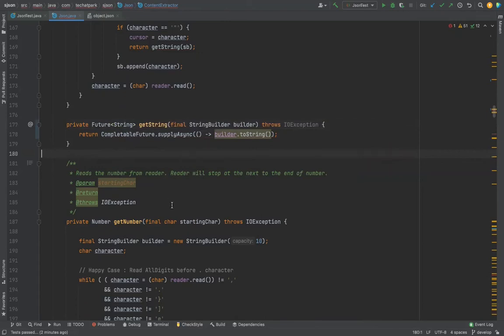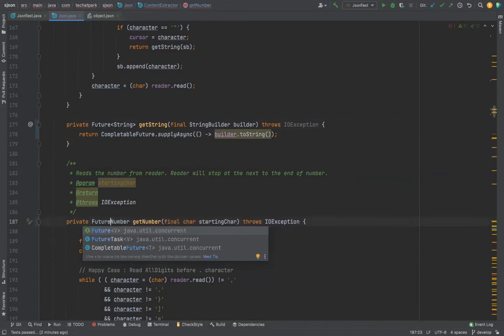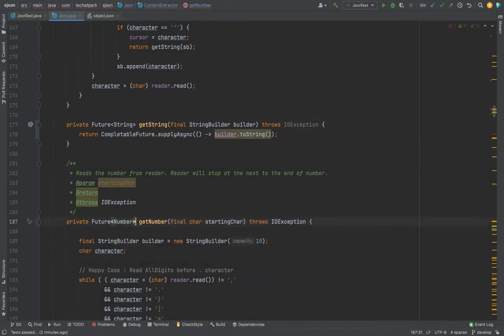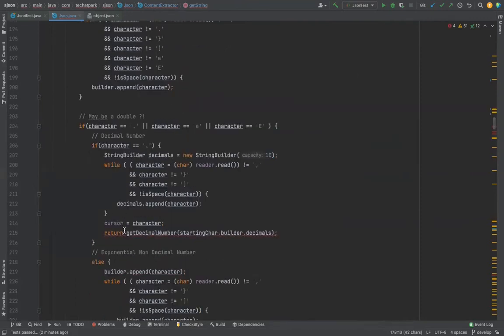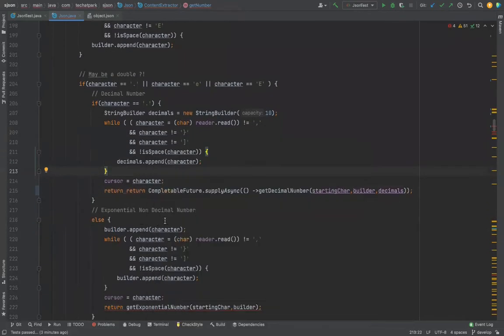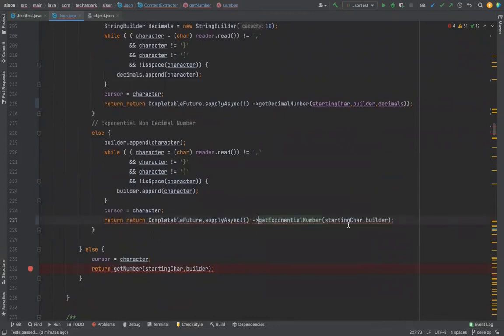Okay, string problem I solved. Now number also I want to return as a future of number. Initial number. Okay, two time return is there, line number 215. Very good.